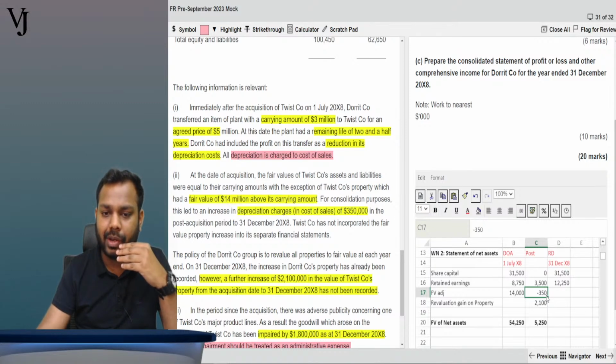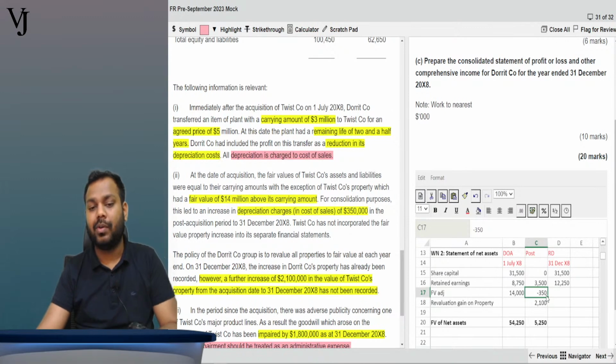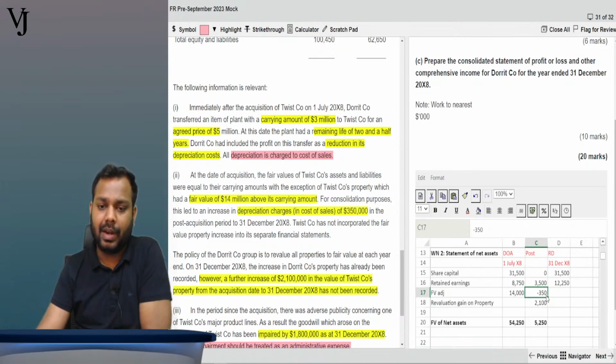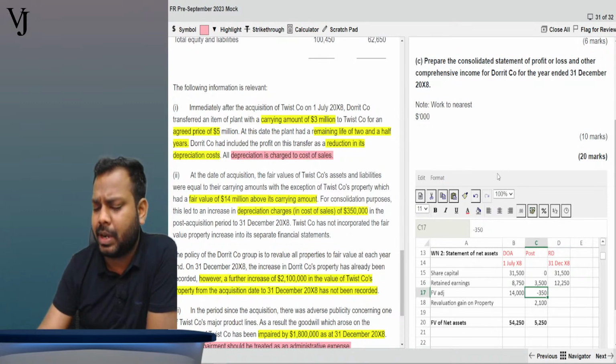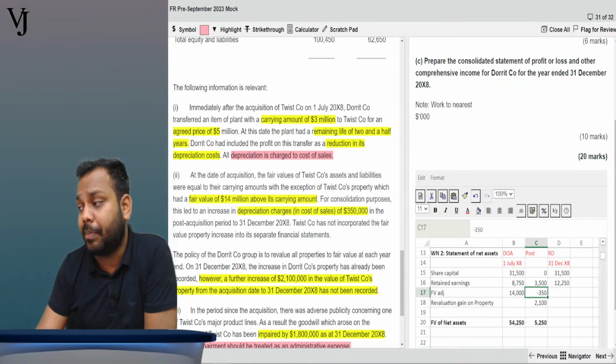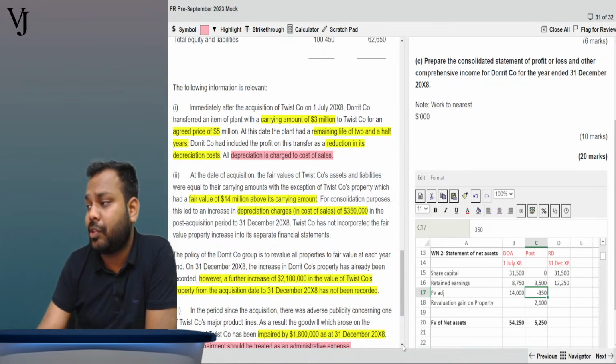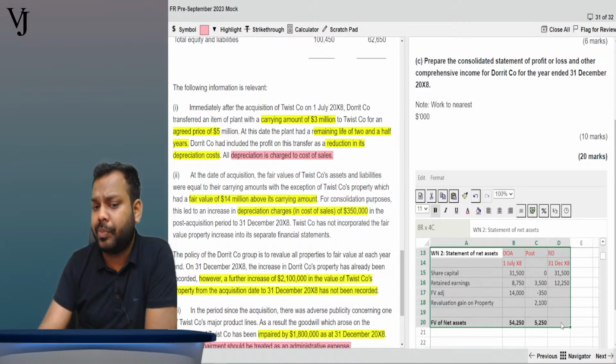Why do we take the revaluation gain in the statement of net assets? Now Riddhi, tell me, revaluation gain is a gain or loss for which company, parent company or subsidiary company? It's a gain for the subsidiary company. And this statement of net assets is for which company? Subsidiary company, right? Hence we have to take it off.